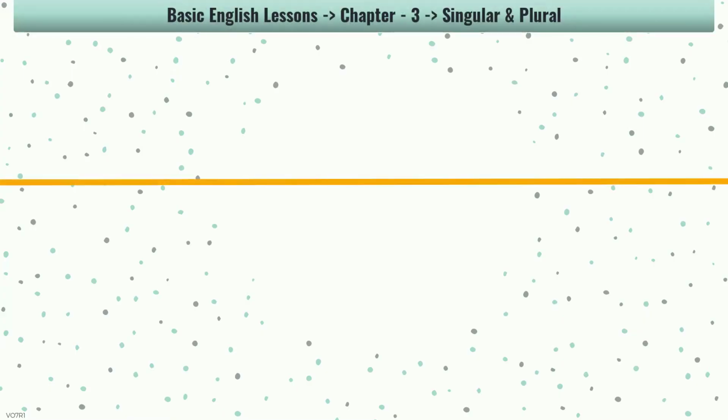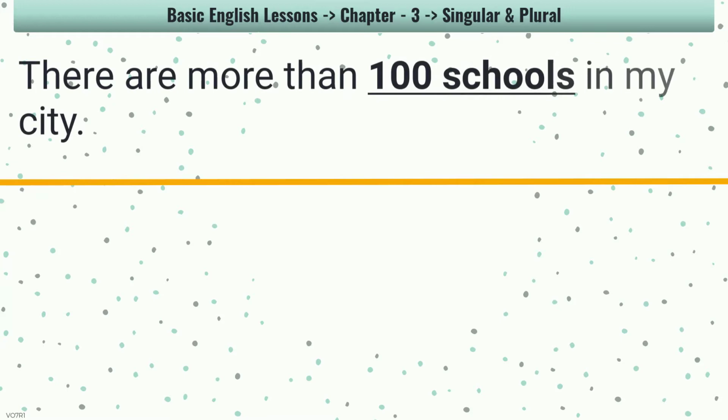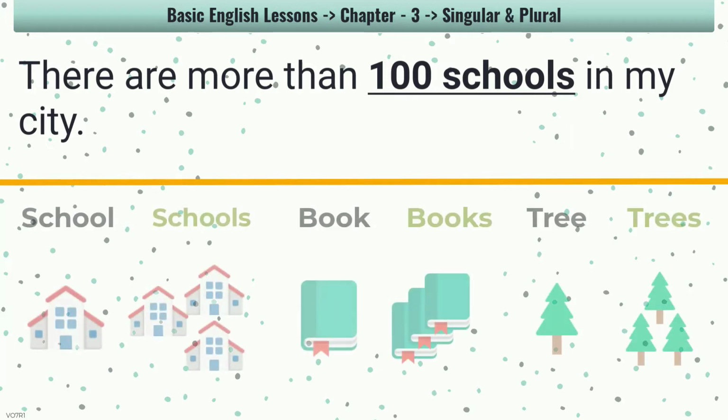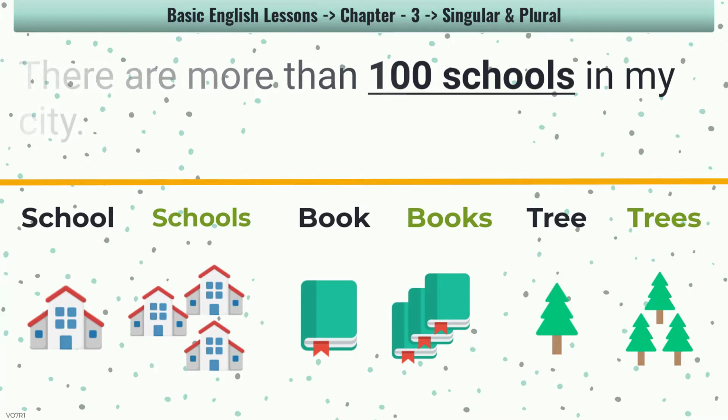In the last lesson, we have seen what is a noun and what are the types of nouns. Now today's lesson is the extension of that, about singular and plural. When there are more than one persons, things, places, we need to use plural. For example, there are more than 100 schools in my city. You add s to make a plural. School, schools. Book, books. Tree, trees.